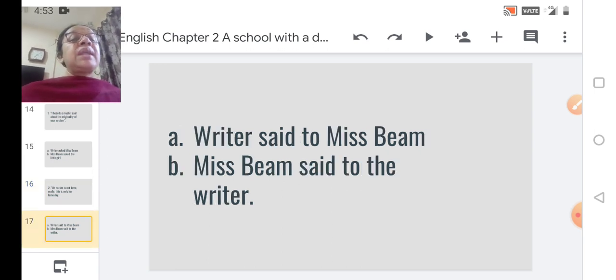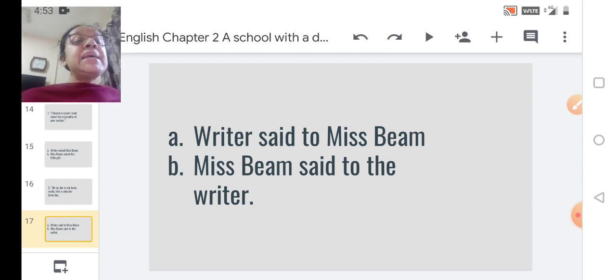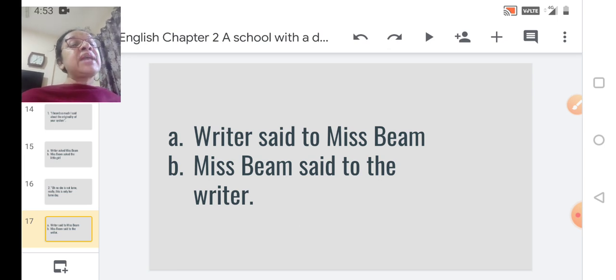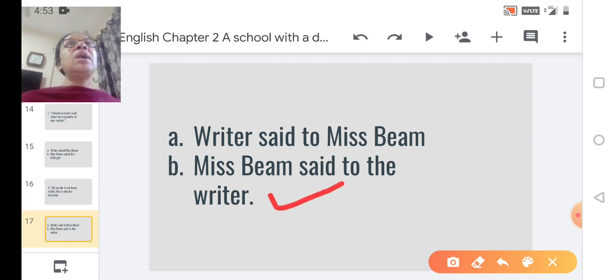Now, the writer said to Miss Beam. Next, Miss Beam said to the writer. Now, if you remember, the writer was asking so many questions to Miss Beam, and this particular statement is an answer given by Miss Beam to the writer. So the option has to be the second option, that is B, option B. Miss Beam said to the writer.